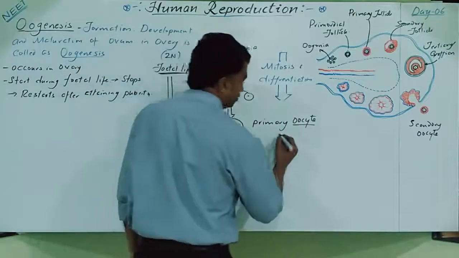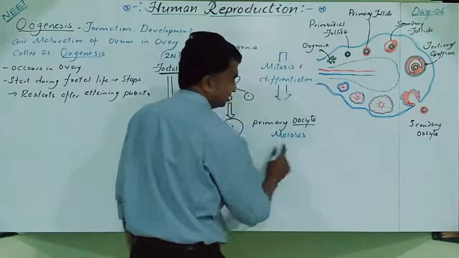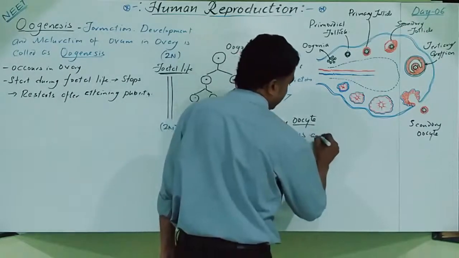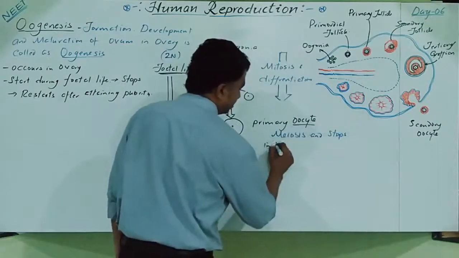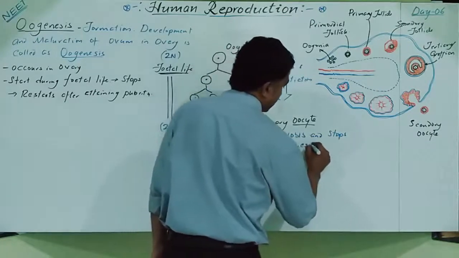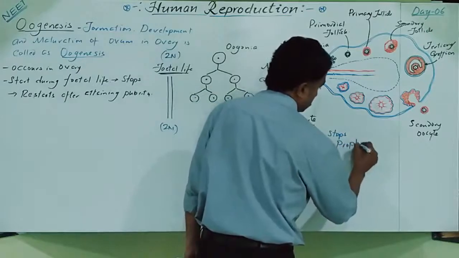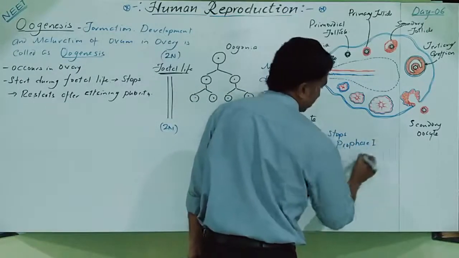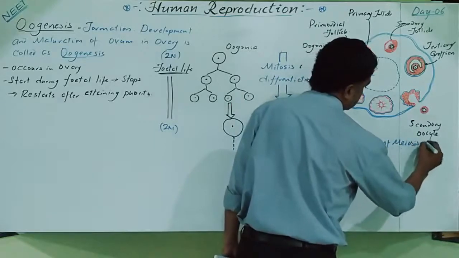So the primary oocyte undergoes meiosis and stops in diakinesis of prophase 1 of meiosis 1.